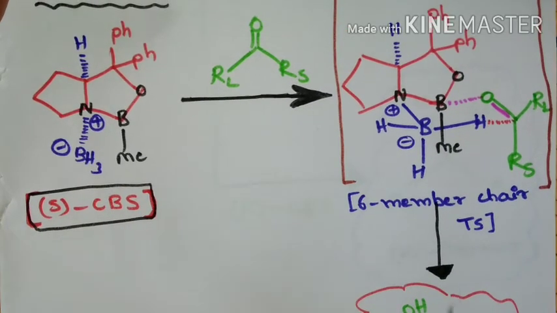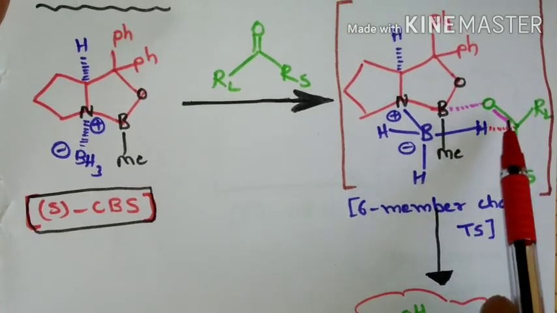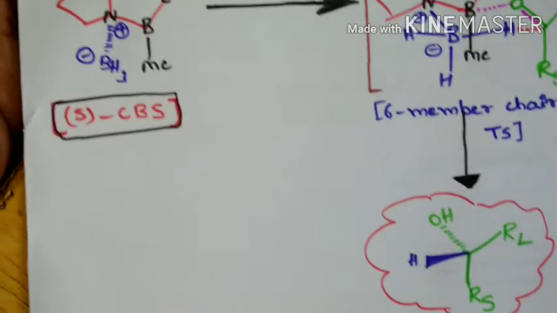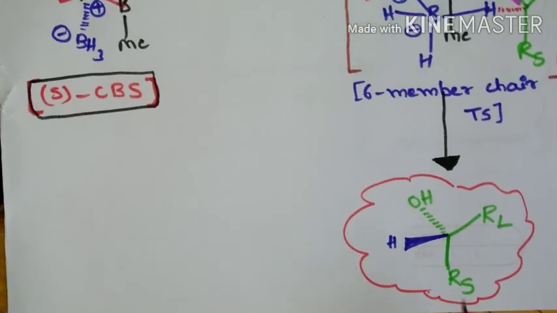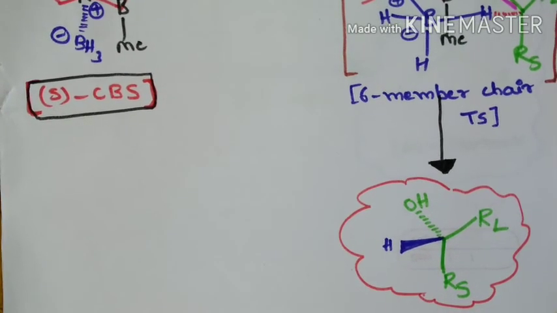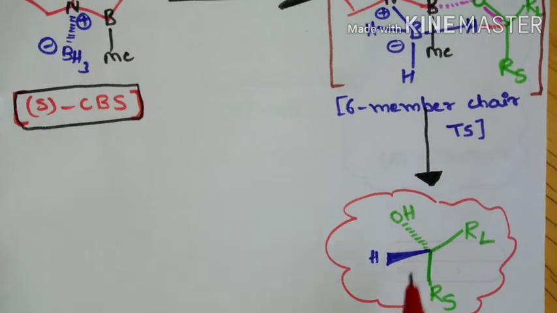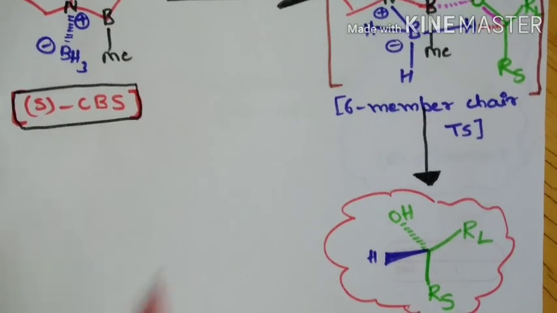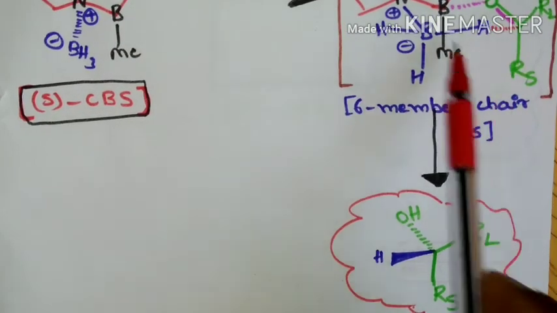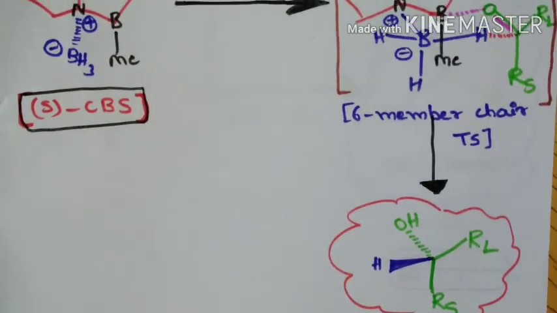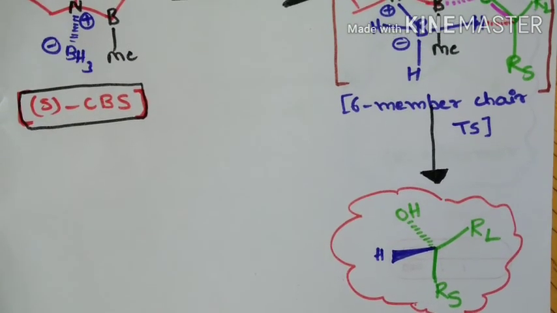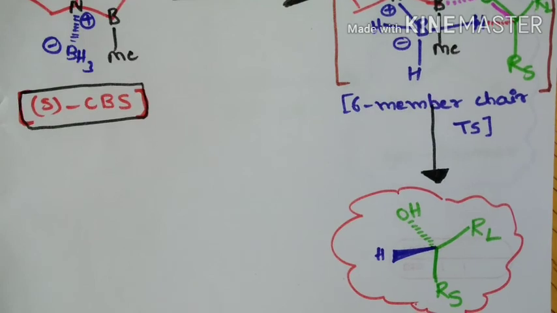And here you can see this hydride will be transferred from the front side. Hence, this will lead to the formation of a chiral alcohol having R configuration. Since we are using S-CBS catalyst and the face of the ketone is Si face, the hydride will be transferred from the front side, which leads to the formation of the R isomer, which is the major product.